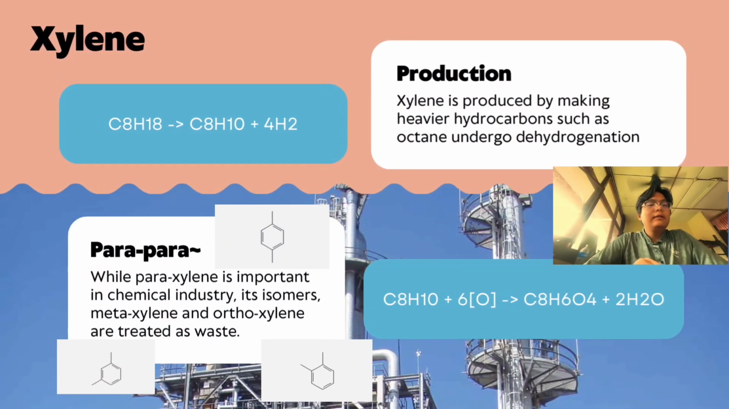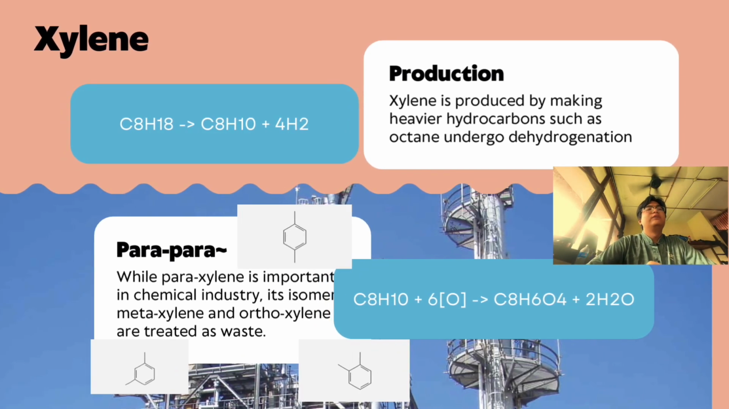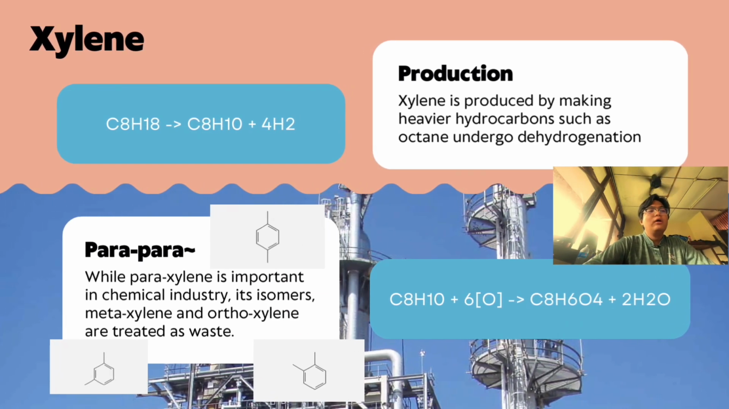Xylene is actually produced by making heavy hydrocarbons such as octane undergo a dehydrogenation process, which is the removal of hydrogen atoms from its carbon chain. And xylene is important in the chemical industry. Only paraxylene is mostly used for production, while metaxylene or orthoxylene would be discarded as waste and end up being thrown out into the environment. The equation you see below me is the oxidation of paraxylene to form terephthalic acid, which will be processed further to form polyethylene terephthalate plastics.